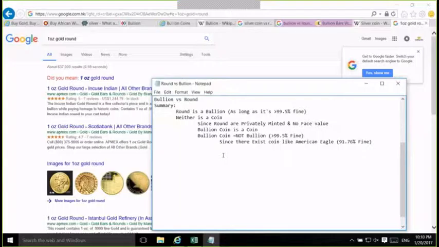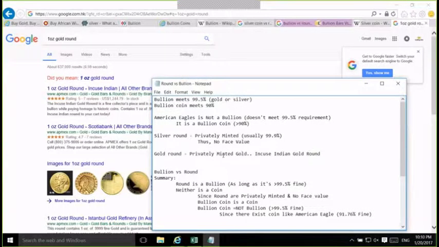So that's pretty much the summary. So let's go into the details, because we love going into details. It took a whole bunch of going to Investopedia, Wikipedia, and Google searches. It actually took me an hour just to figure that out. So let's talk about that. Bullion needs to meet 99.5% gold or silver, and bullion coins need to meet 90%.